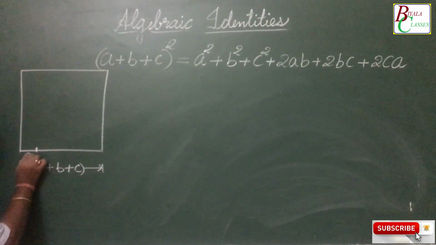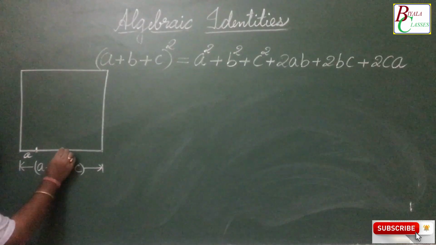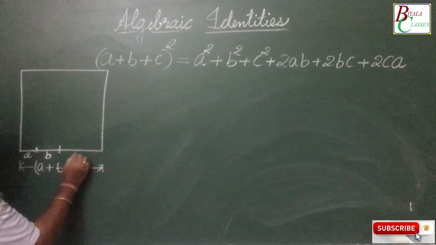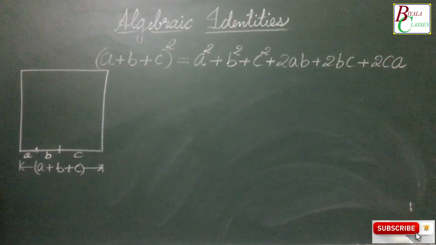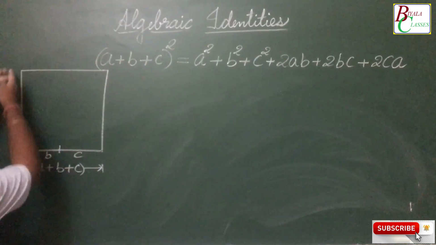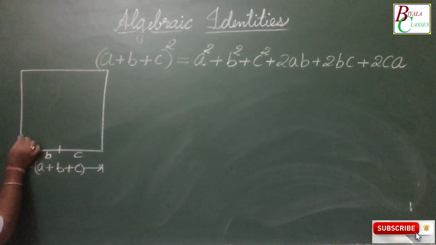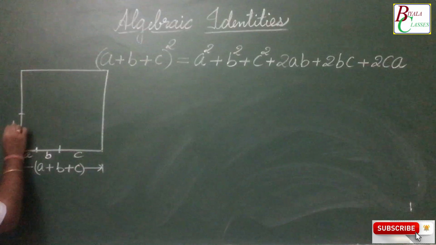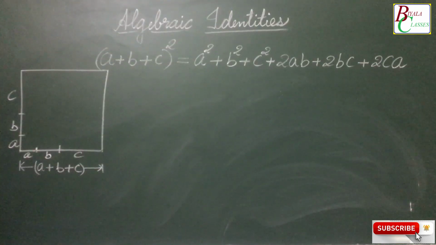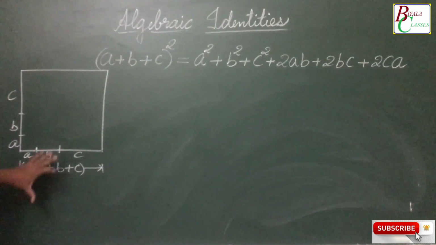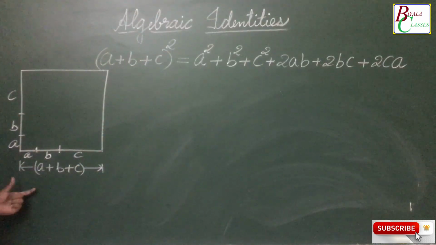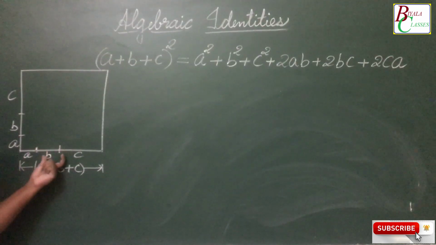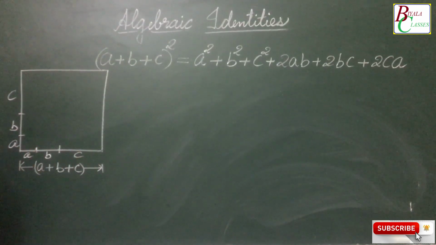Say this length is a, this length is b, and this length is c. The same way we can locate the points on the other side also. So the whole side of the square is divided into 3 parts, one measuring a, second measuring b, and the third measuring c.